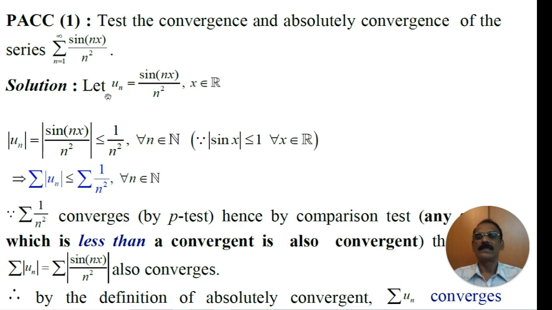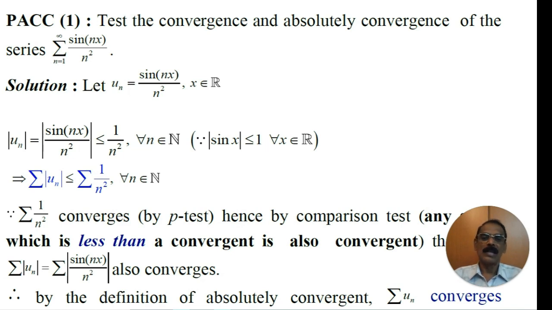We have to check. Consider un is equal to sin of nx by n squared, where x is a real number. What is the modulus of un? Modulus of un is modulus of sin nx by n squared. We know that modulus of sin of x is less than or equal to 1 for all x belonging to R. That is, the maximum value of sin x is 1, the minimum value is minus 1. Therefore, minus 1 is less than or equal to sin x, less than or equal to 1. That can be written as modulus of sin x is less than or equal to 1.